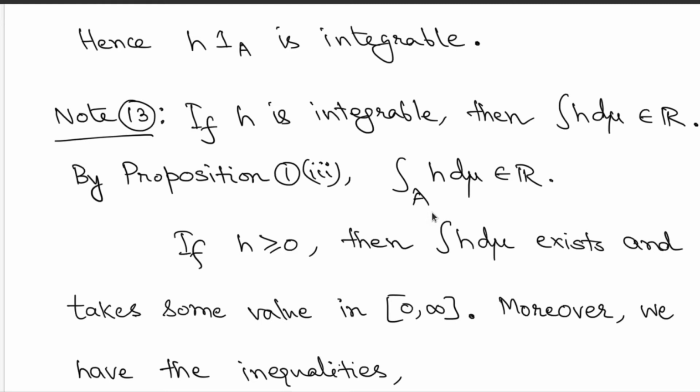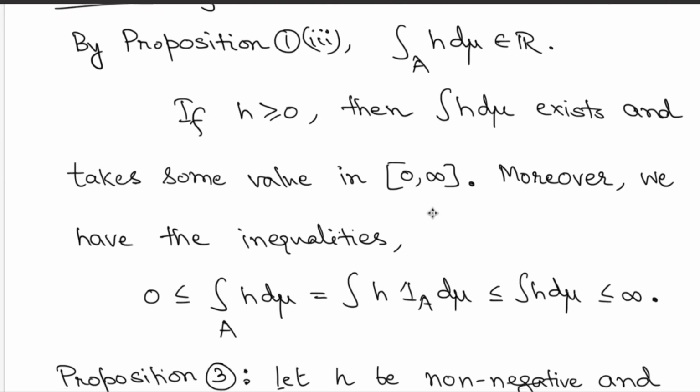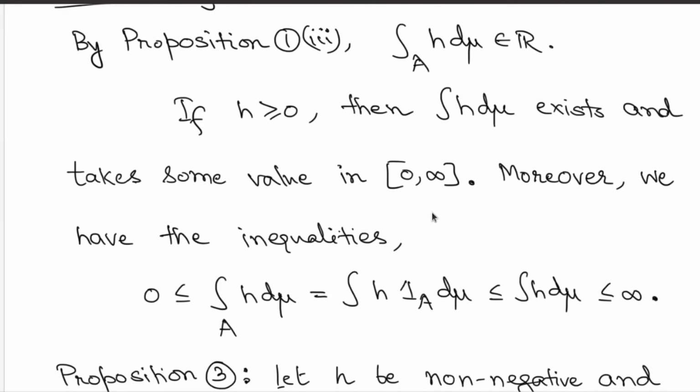Now, we restrict our attention to non-negative measurable functions. So again, throughout we are assuming H to be measurable. In addition, if H is non-negative, we might get some very nice interesting additional properties. So what happens here? Take H to be non-negative measurable. Then we know that integration of H d mu exists. You don't have to consider the integration of H minus, you just have to consider integration of H plus. So here integration of H d mu exists, so this could be taking infinite values, of course. Okay, so this takes values between 0 and infinity included.